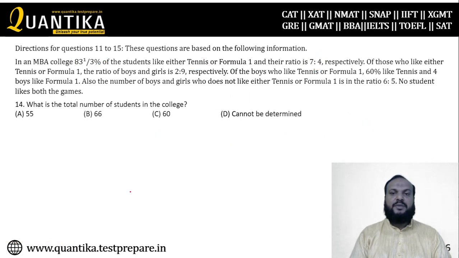Perhaps you do not get what I am saying. I will repeat once again so that you understand the most important clue given in the question. Once you understand this, you will be able to solve the set properly. What is this? 83 1/3% means, if I say in my school 1/3 of the students are girls, then the number of students present in my class should be a multiple of 3.